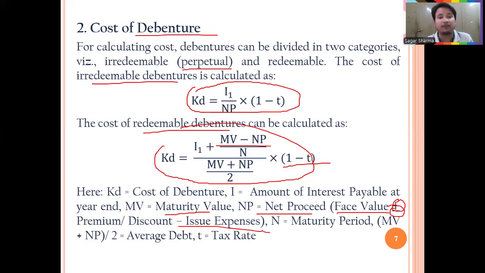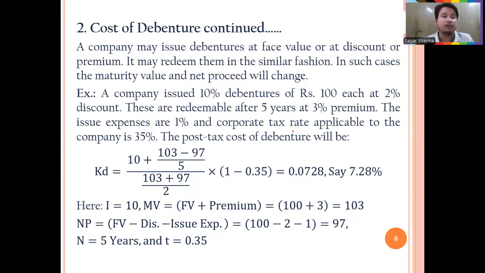And there are issue expenses, which we will also deduct. N is the maturity period. So for cost of debentures, you can see we have taken a formula. Company issued 10% debentures of ₹100 each at 2% discount. These are redeemable. The N is given as 5 years at 3% premium.